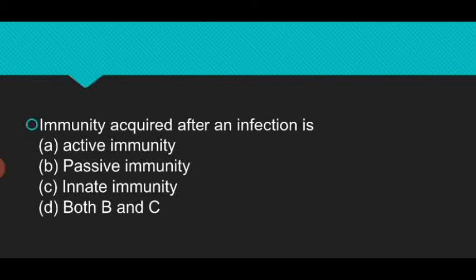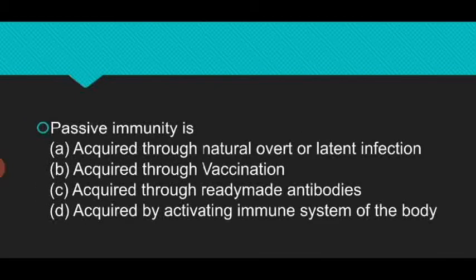So it comes under active immunity. The next question: passive immunity is? Passive immunity is immunity acquired through a ready-made antibody. Here we provide the ready-made antibody in the patient's body. So it is called passive immunity.